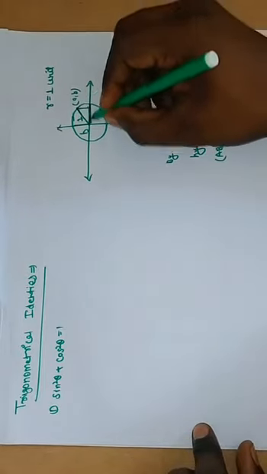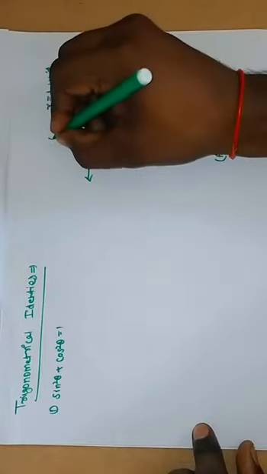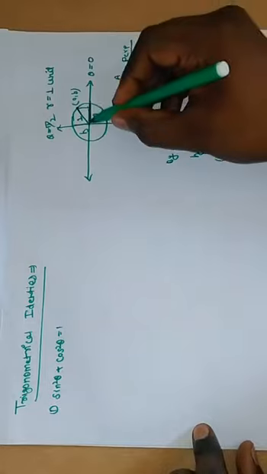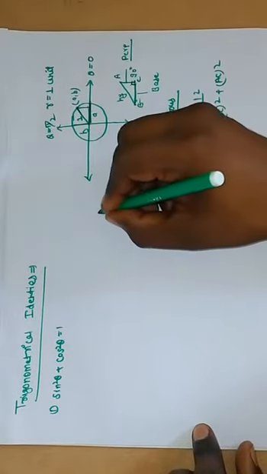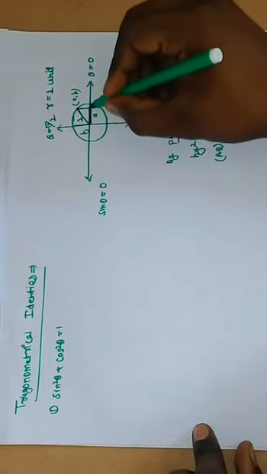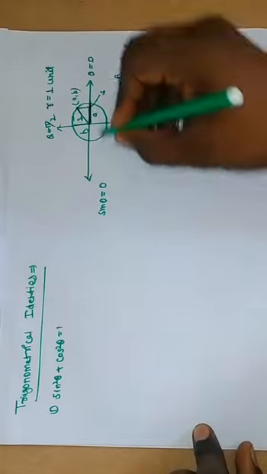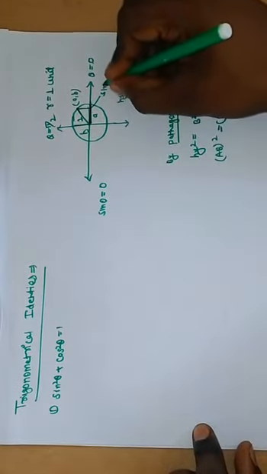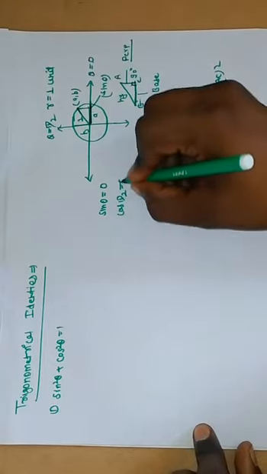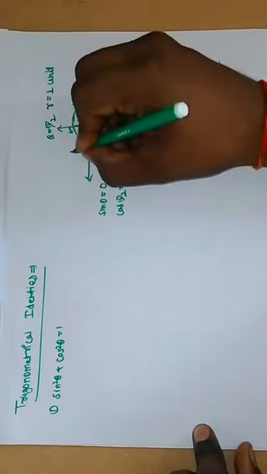We also know that in this triangle, this is a component and this is also a component. Here theta is equal to 0 and theta is equal to pi by 2, 90 degree. Okay? We also know that the value of sin 0 is equal to 0, and here is the sin theta. And we also know that cos pi by 2 is equal to 0, and this component is the cos.